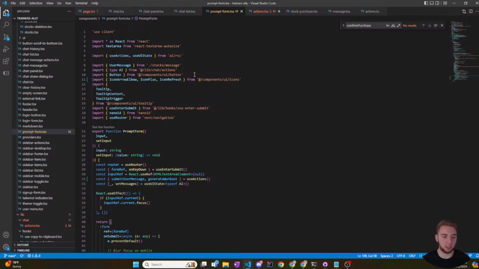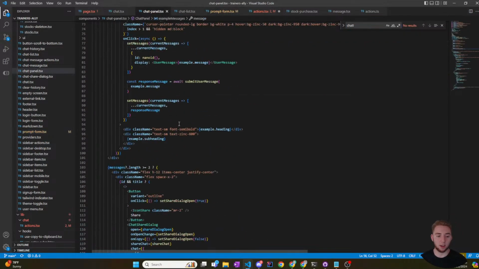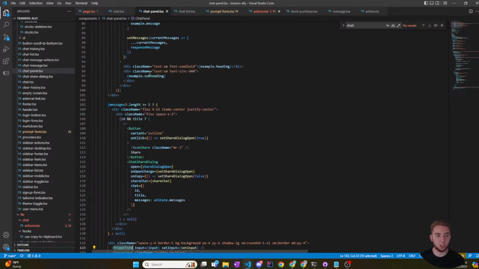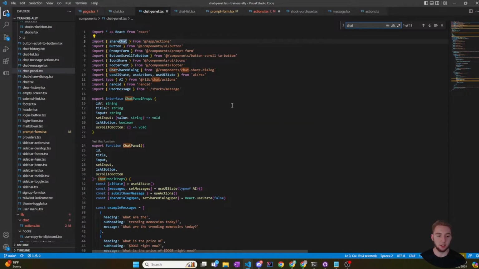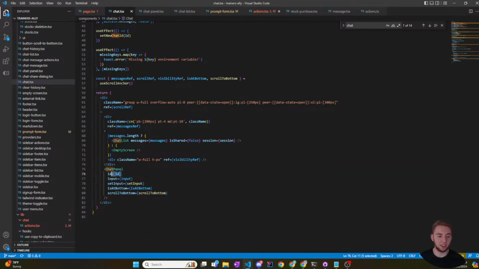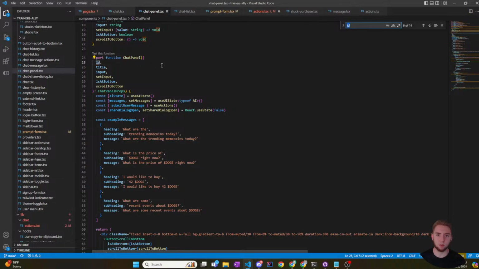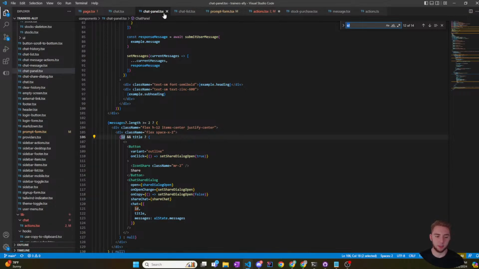In the prompt form, is there a way to get the chat ID? Or do I already have the chat ID? I do not. But okay, so prompt form is within the chat panel. And the chat panel, does this have the chat ID? This also doesn't have the chat ID, but the chat panel is within, oh wait, it does have the ID as just ID. Is that a prop? Let me go back here. ID. Where is this used? Okay. Yeah, okay, so this is good.